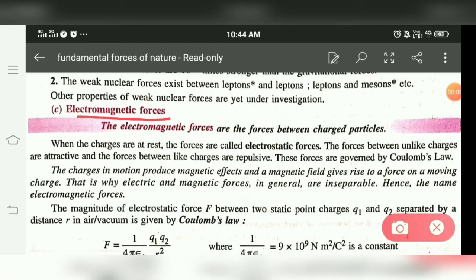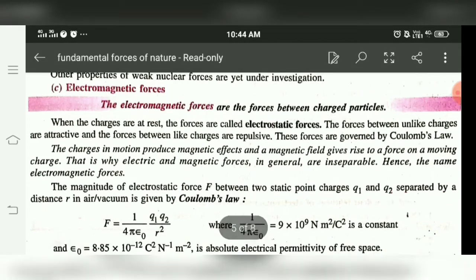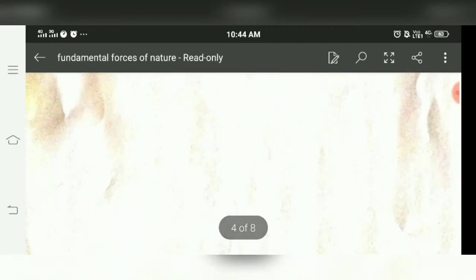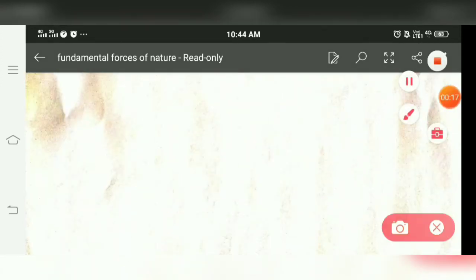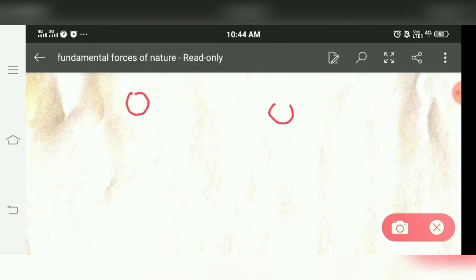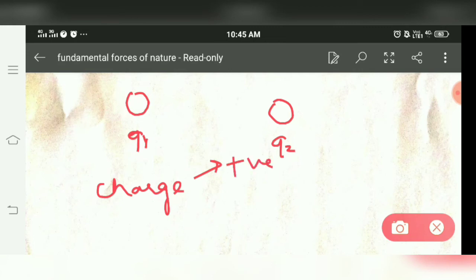Electromagnetic forces are the forces between charged particles. Means if we want to discuss electromagnetic forces, say two bodies with charge Q1 and charge Q2. As in this universe, two types of charges exist: positive charge and negative charge.